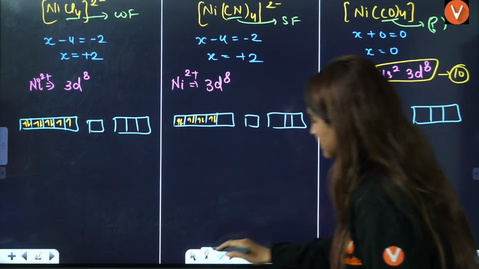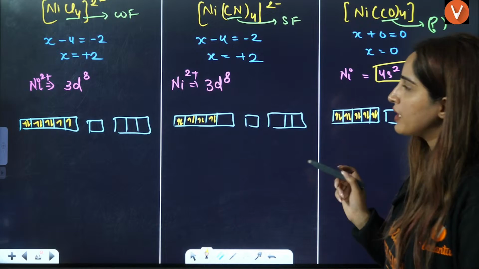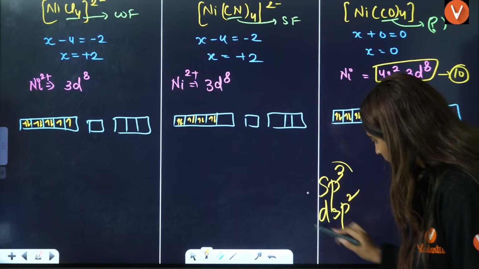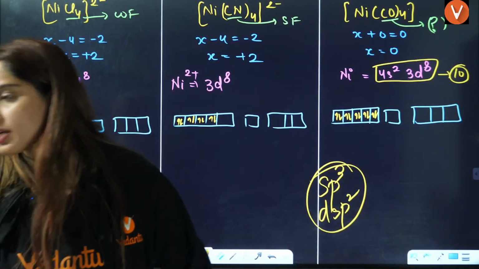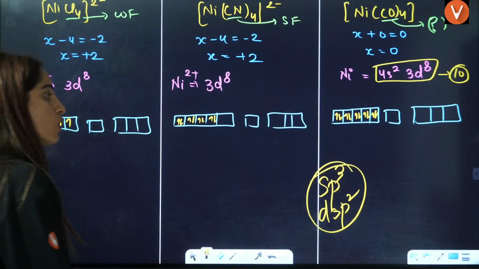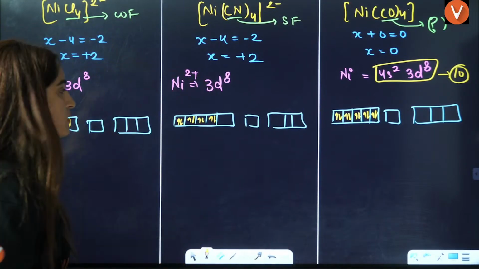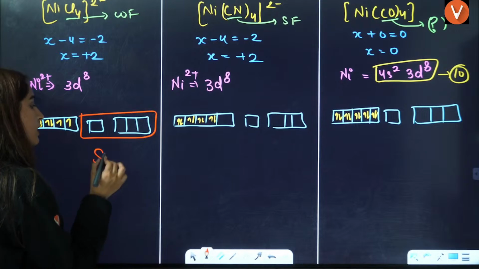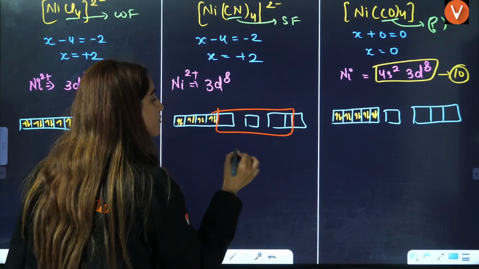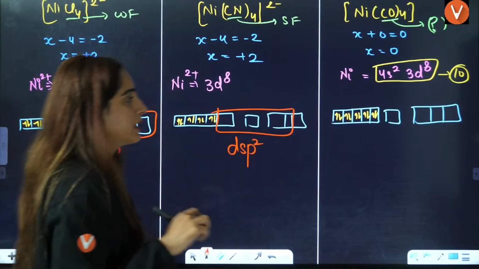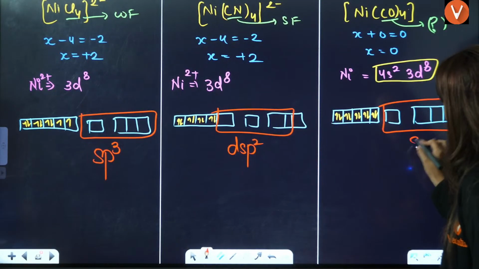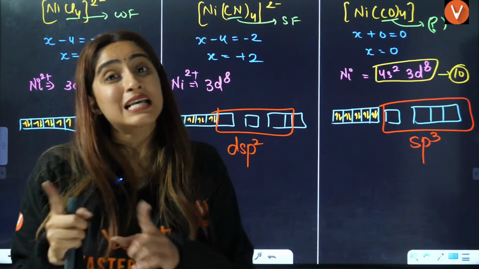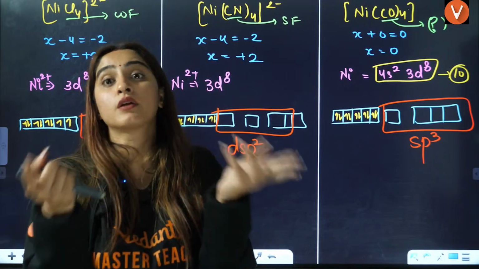Coordination number 4 means we can have either sp3 or dsp2. Coordination number is 4, so d2sp3 octahedral is not possible. So here it will be sp3, here it will be dsp2, and here it will be sp3. If the coordination number is 6, then we have to think about d2sp3 or sp3d2.